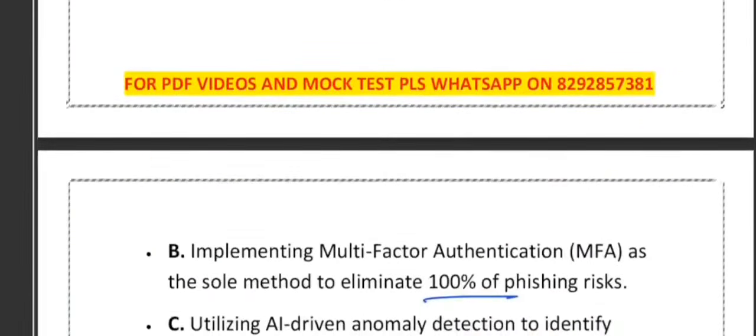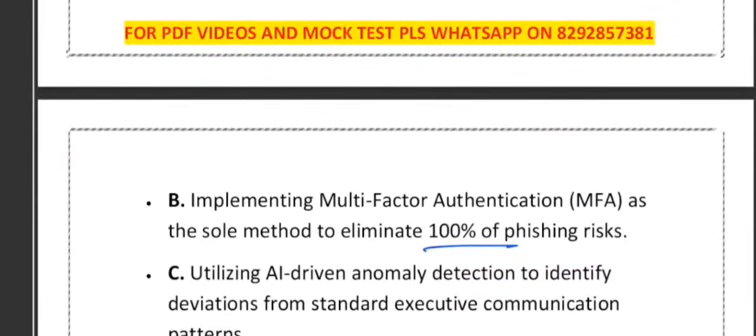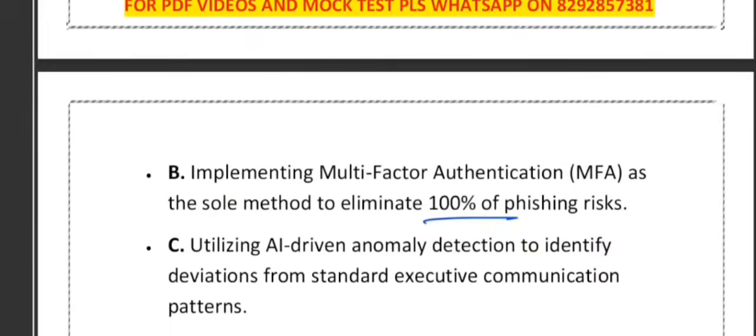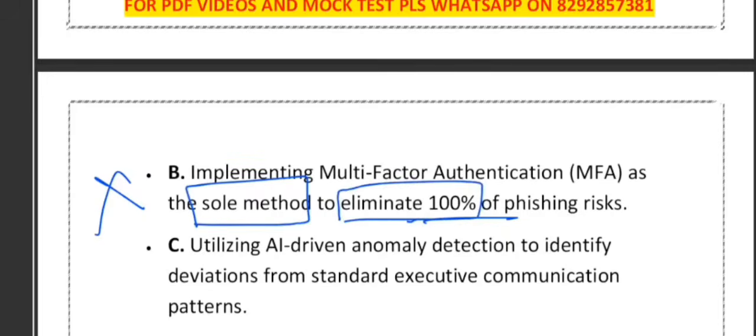Option B says implementing multi-factor authentication as the sole method to eliminate 100% of the phishing risk. See, option B is wrong. Why is it wrong? Because this option looks attractive, but it is dangerously absolute. The key problem word is the sole method. They have mentioned the sole method. Also, 100% eliminate. Actually, in cyber security, no single control can give 100% protection.